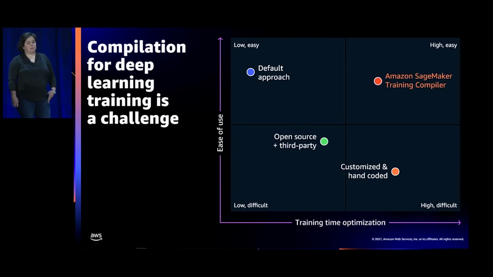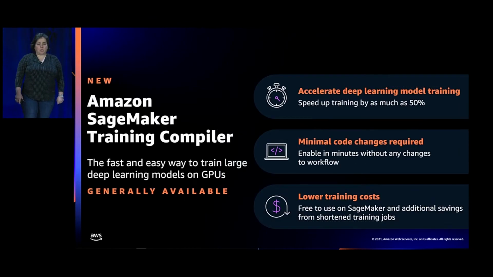So we're excited to announce that we have released SageMaker Training Compiler, which solves this difficult problem. SageMaker Training Compiler aims to be the easy-to-use compiler solution that also provides state-of-the-art performance, bridging the gap for customers. Let's talk more specifically about some of the benefits. SageMaker Training Compiler offers these hard-to-implement optimizations that can accelerate machine learning training.